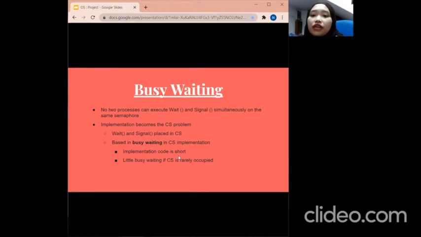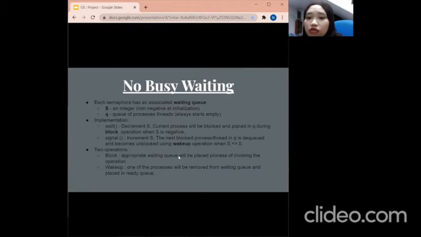It is the implementation of the semaphore without busy waiting. In the no busy waiting implementation, each semaphore has an associated waiting queue, represented by S and Q. S is an integer that is non-negative at initialization, as I mentioned before. At start, it is always initialized as 1. Q is a queue of processes or threads, which always starts empty.